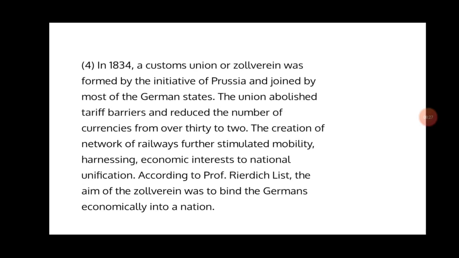The union abolished tariff barriers and reduced the number of currencies from 30 to 2. The creation of a network of railways further stimulated mobility, harnessing economic interest to national unification. According to Professor Friedrich List, the aim of the Zollverein was to bind the Germans economically into a nation.